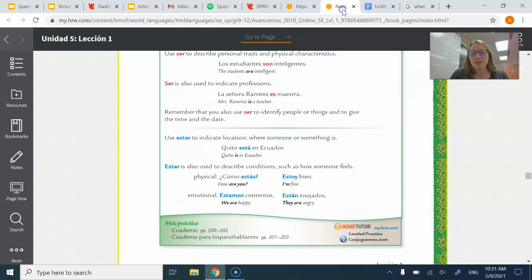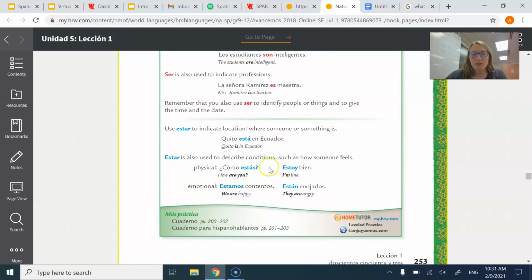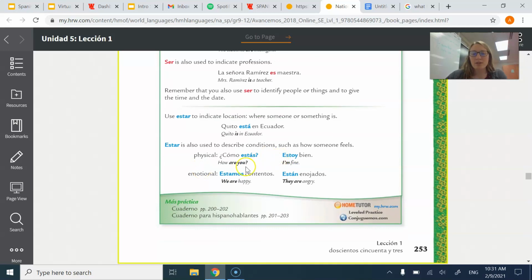Okay? Now for estar, indicate location. Quito está en Ecuador. Quito is in Ecuador. Also, position, right? Está al lado de. It's to the side of, or está encima de. Está debajo de. Estar is also used to describe conditions. ¿Cómo estás? How are you? Estoy bien. I'm fine. Or emotional conditions, right? Estamos contentos. We are happy. Están enojados. They are angry.